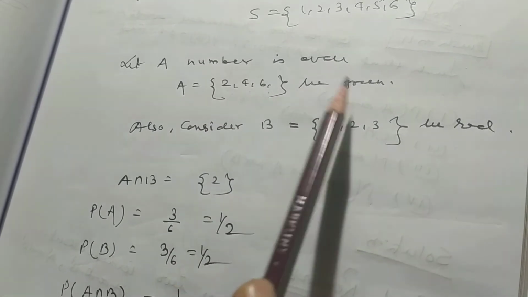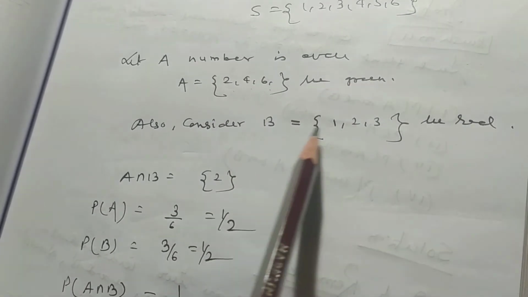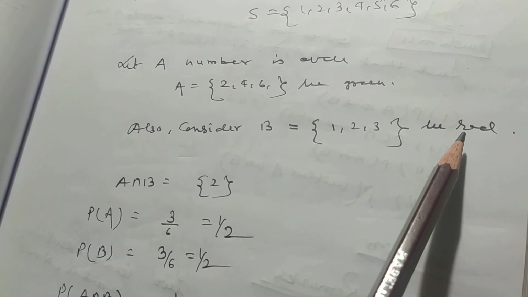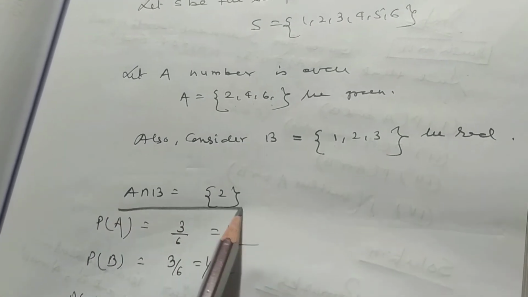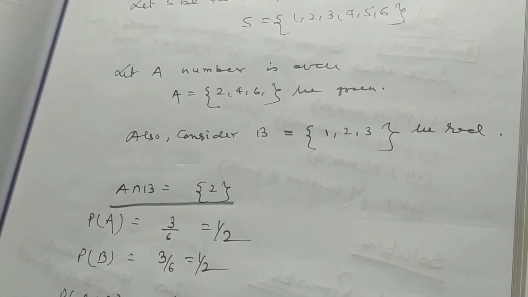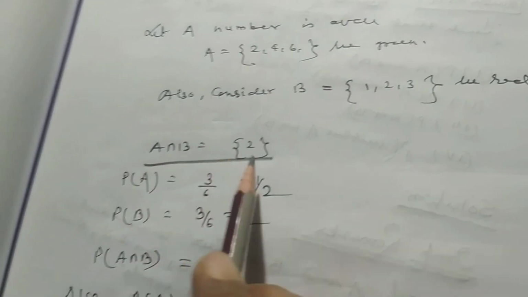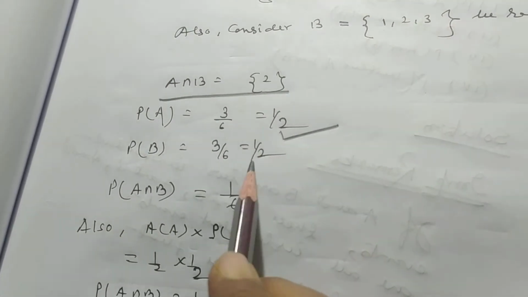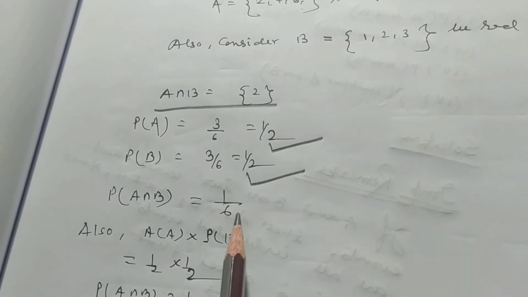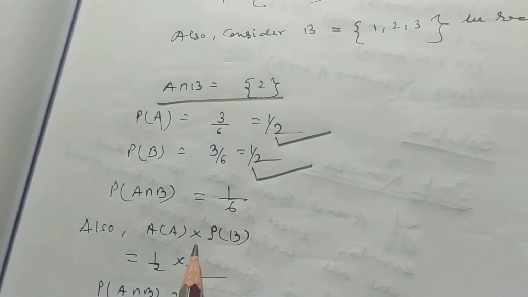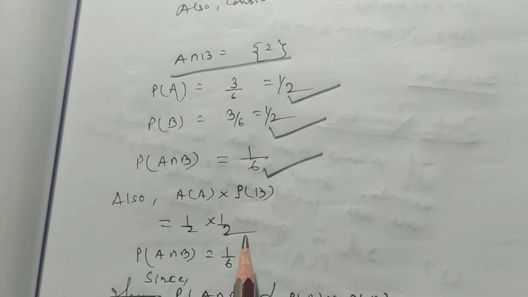2, 4, 6 be green. B: 1, 2, 3 be red. Now A intersection B is equal to the singleton set {2}. Probability of A is equal to 3 by 6. Probability of B is equal to 3 by 6. Probability of A intersection B is equal to 1 by 6.